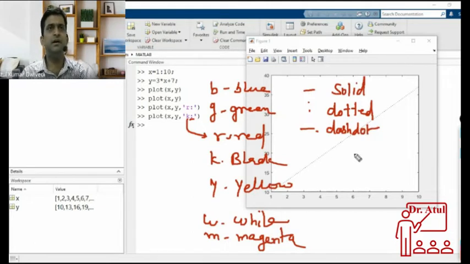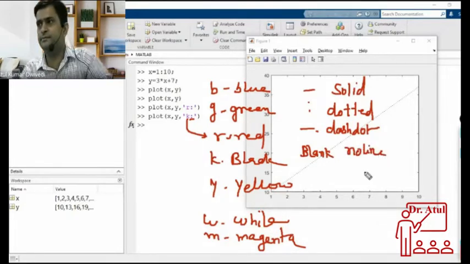And if you don't want any line, then you just have to keep it blank. If this is blank, nothing is there, then no line. The line will go out.